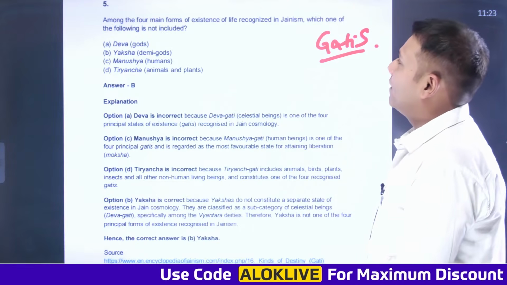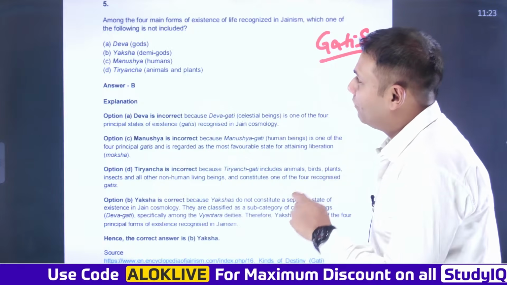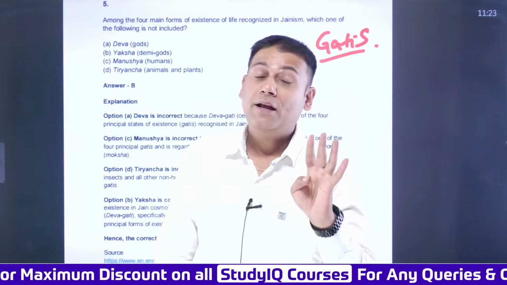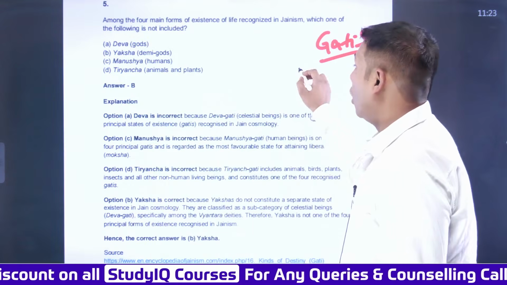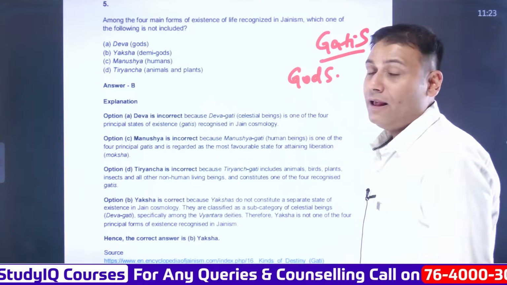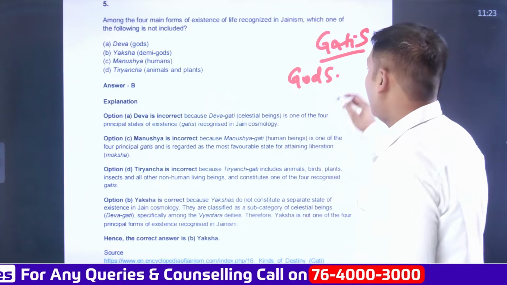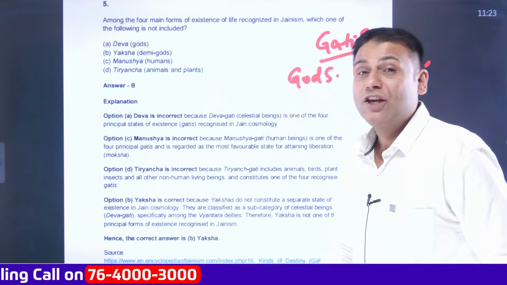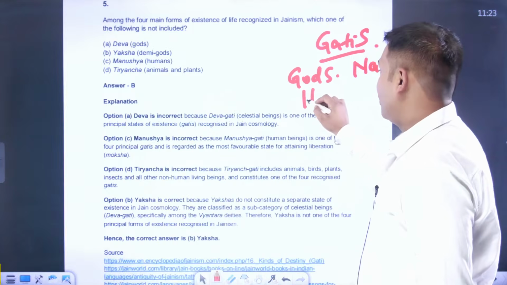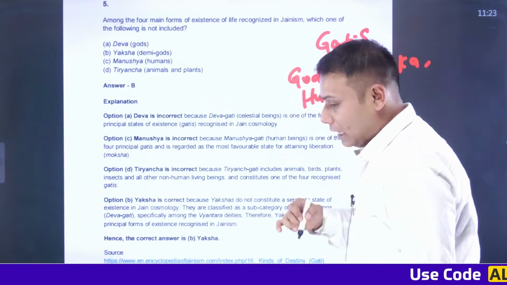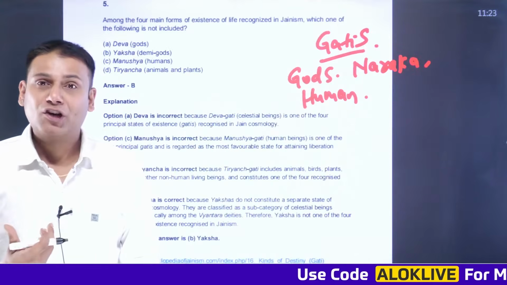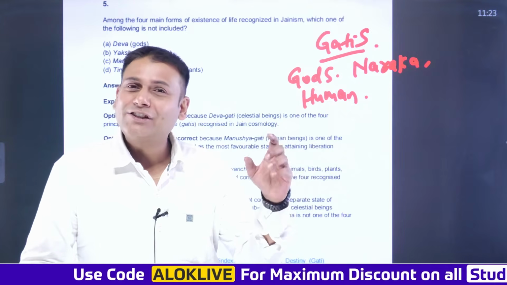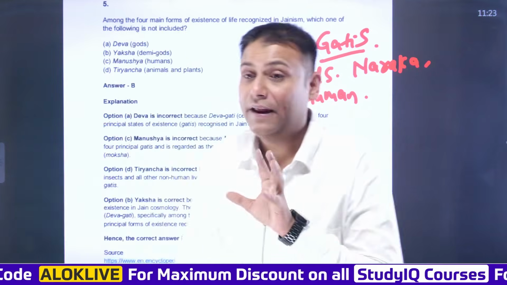Among the 4 main forms of existence of life recognized in Jainism, which one of the following is not included? So the 4 gatis here are, first, the heavenly beings, that is the devtas, the gods. Second gati is the narak, which means hell. Third gati is the human forms, referred to as manushya. And the fourth gati is Tiryancha, which means plants and the lower beings: plants, animals, insects and so on.